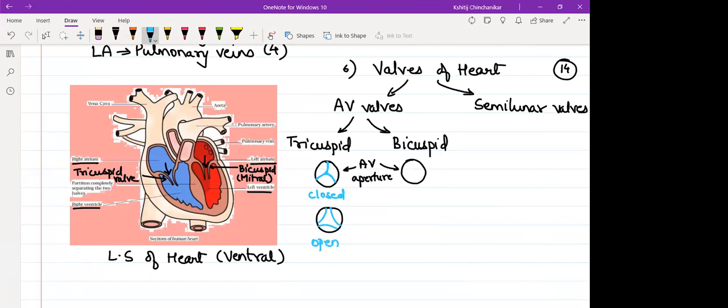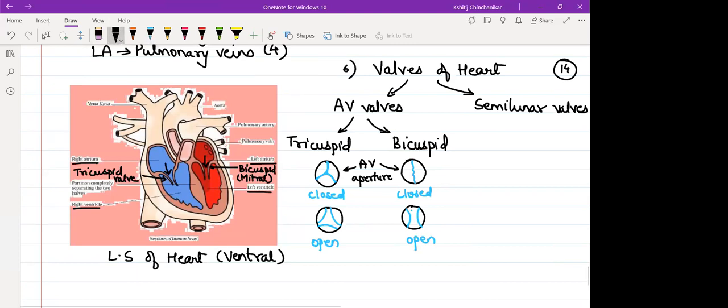Imagine here, in the same manner, bicuspid. There are only two such flaps. So if I draw it like this, that means the bicuspid valve is closed. If I put the valves dropped sideways, can I say it is open? So whenever it is open, both the valves are simultaneously open, and simultaneously closed.